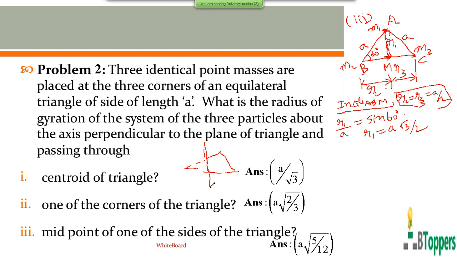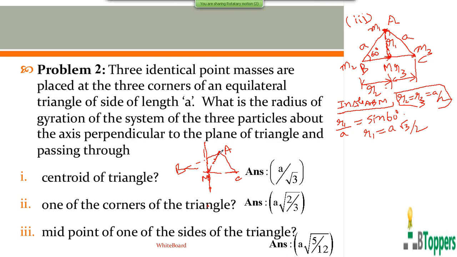The axis is perpendicular to the plane of the triangle and passes through the midpoint of one of the sides of the triangle. That is, it passes through the point M, which is the midpoint of side BC.